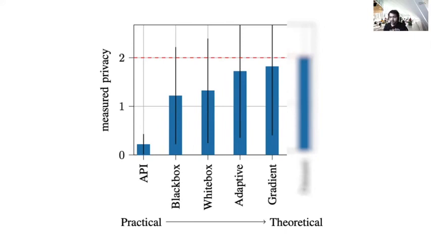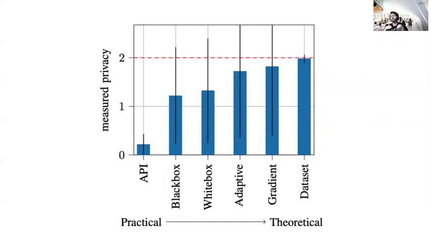And finally, again, DPSGD assumes the worst case scenario, which is when the whole data set is malicious, the whole data set is a worst case example. When we do that, we get very similar results to the DPSGD bounds.